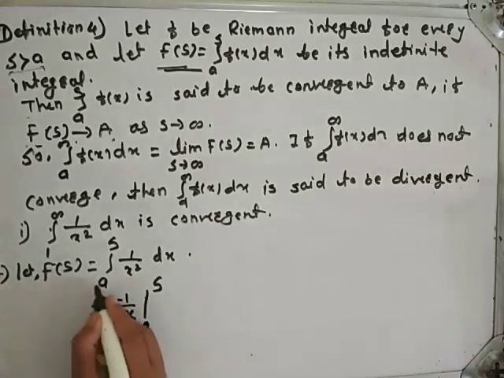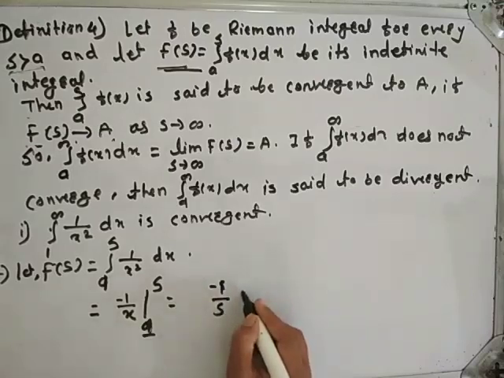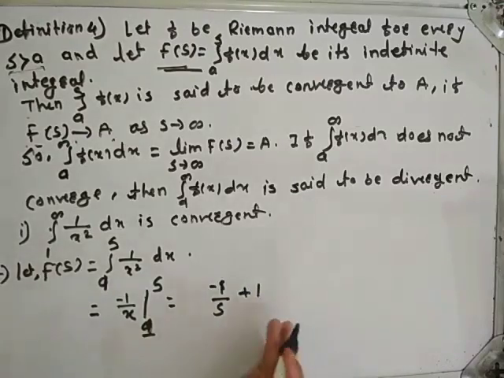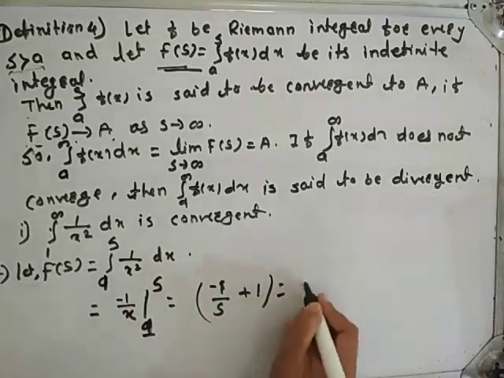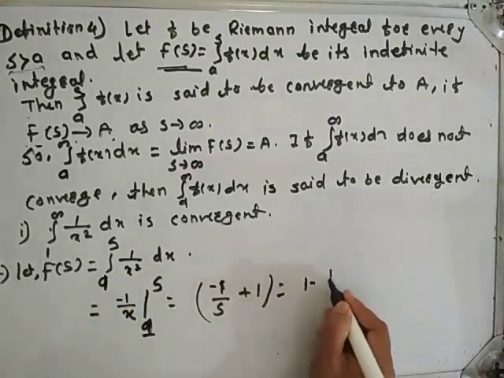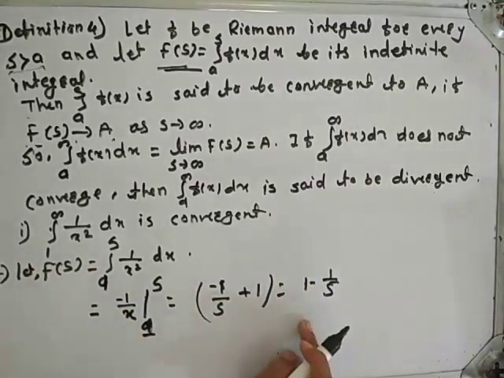Sorry, here a is 1. This is nothing but minus 1 upon s, minus becomes plus 1, upper limit minus lower limit. This is nothing but 1 minus 1 upon s. Okay, this is our F of s.